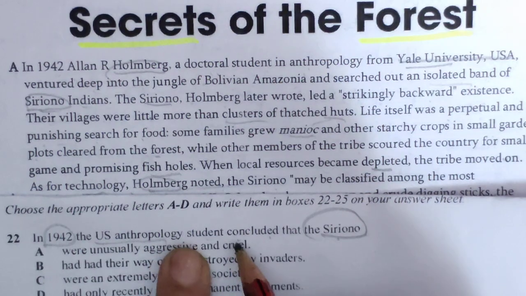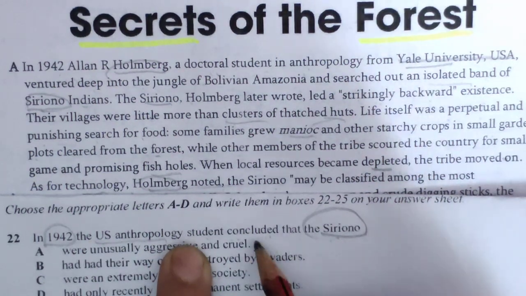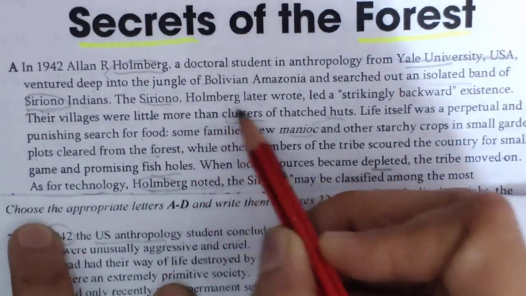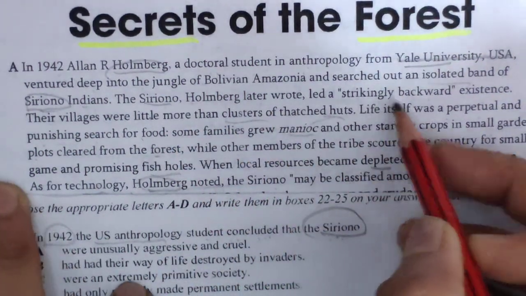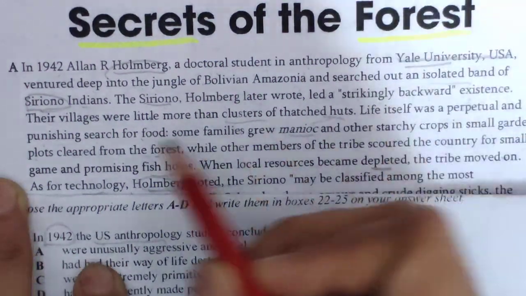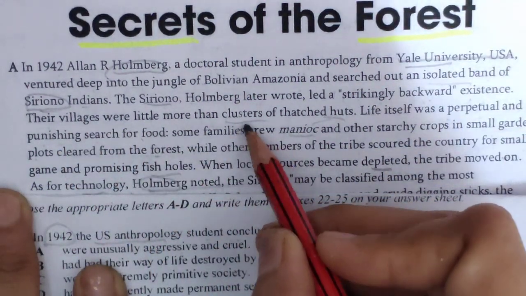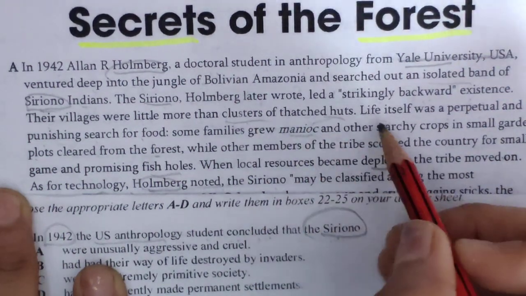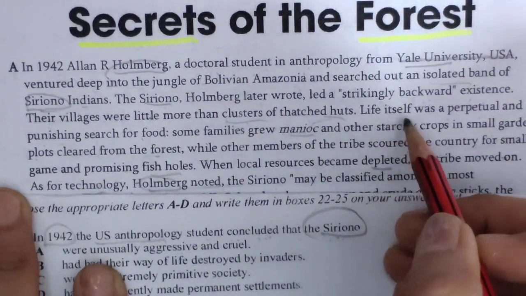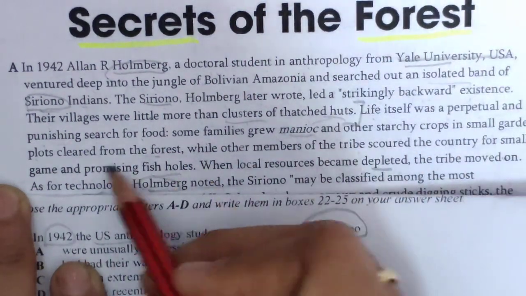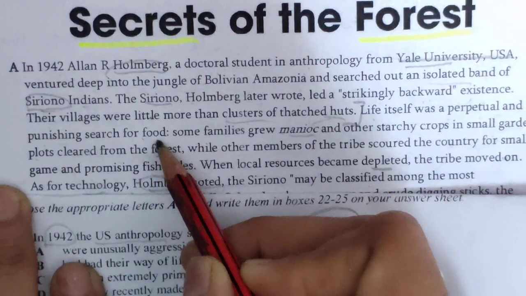So the question is, what had he concluded about these persons? Thus Sereno Holmberg later wrote, they led a strikingly backward existence. Their villages were little more than clusters of thatched huts. Life itself was a perpetual and punishing search for food.